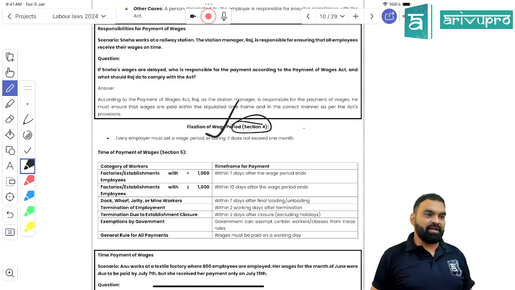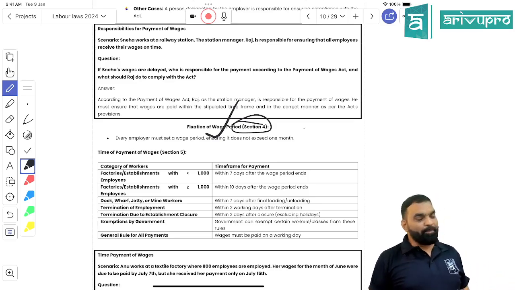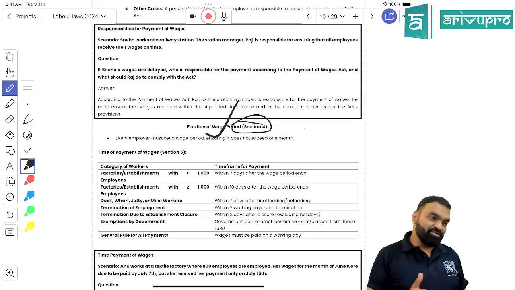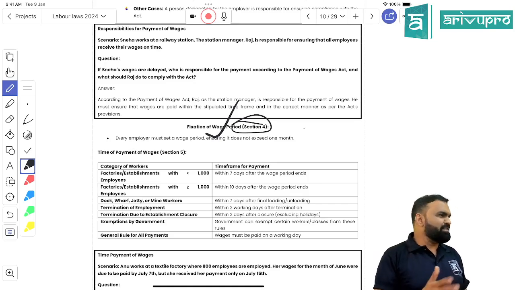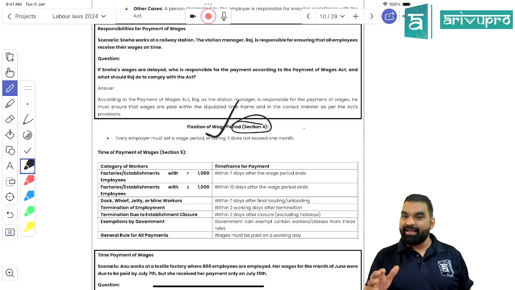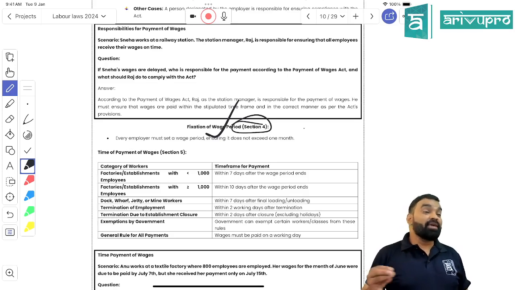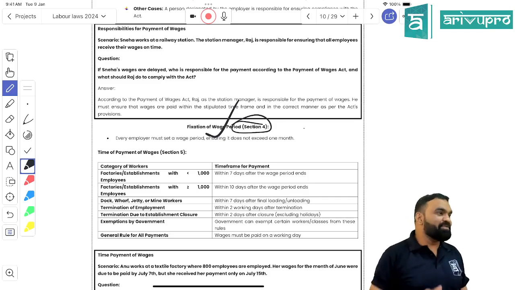Can it be 7 days? Can you pay weekly wages? Yes, sir, because it is less than a month. Can you pay fortnightly wages? Yes, 15 days. Can you pay daily wages? Yes. Can you pay wages every 5 days? Yes. Can you pay wages on a 1.5 month basis? No. Got my point, students?